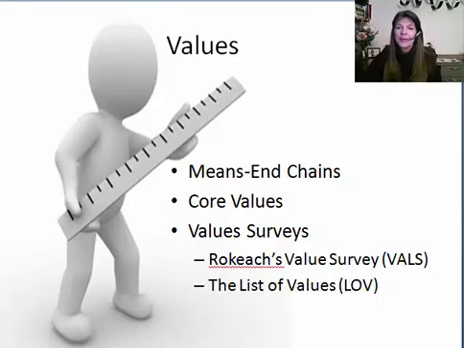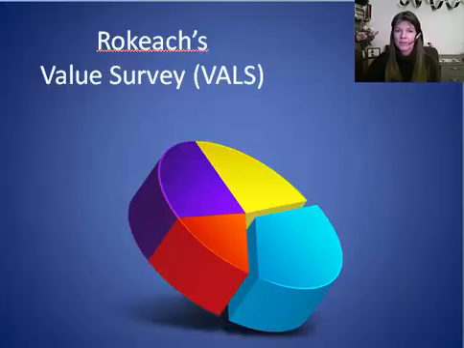All right, so we are going to end this lecture by looking at two value surveys. And remember that because values can help predict consumer attitudes and behaviors, researchers have begun to develop and use these values surveys. So these are the two most valid and reliable ones to date, both used for the same purpose, to identify segments within a culture and connect their values to purchase behaviors.